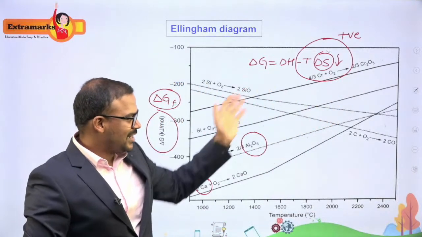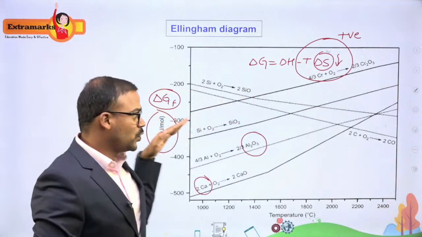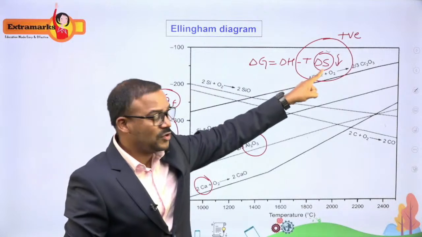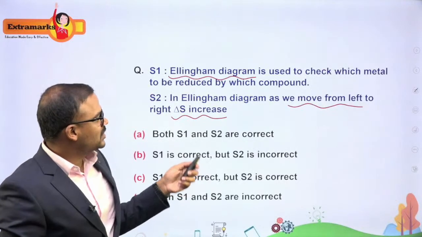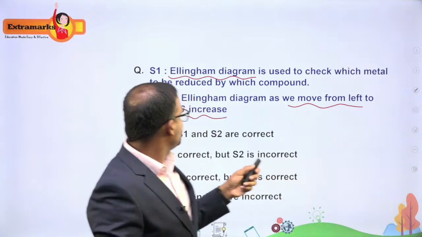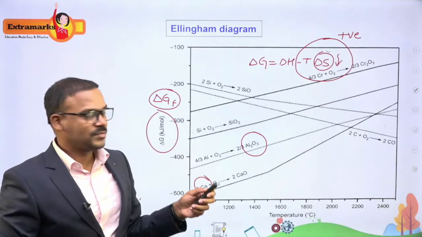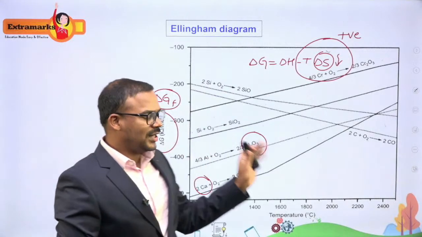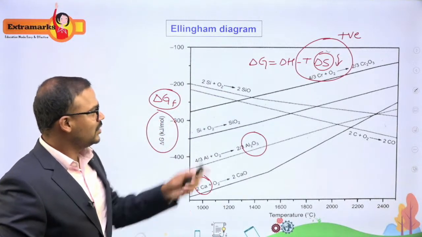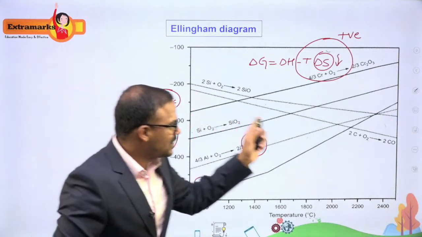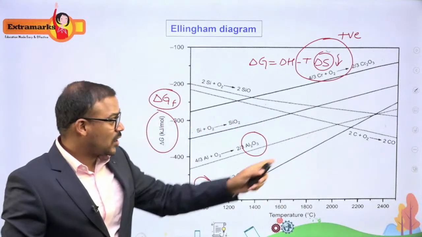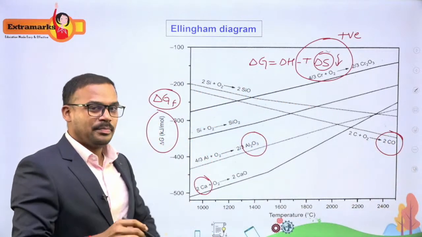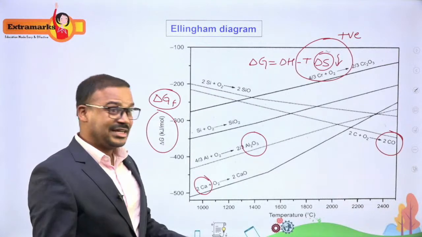So this equation tells us that the curves which are going upward have a positive slope. Positive slope means nothing but the delta S values are decreasing. So that is the answer for the second statement: as we move from left to right, the delta S values are decreasing, not increasing, to keep the slope upward. You will see a few of them going down, like carbon monoxide. This carbon monoxide, whose line goes down, is a best reducing agent, and can be used at any temperature too.